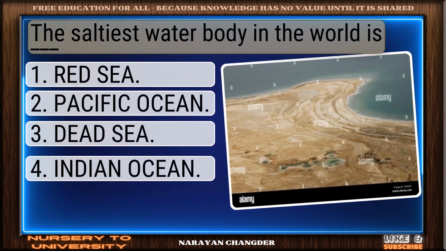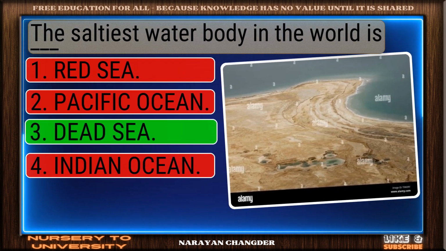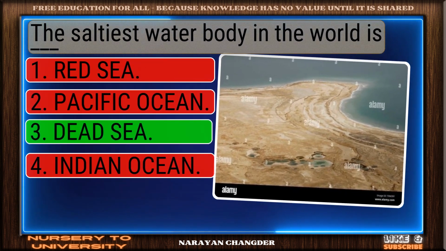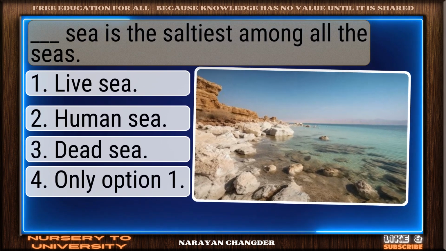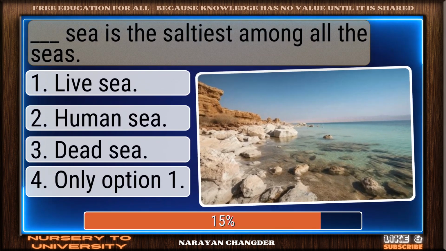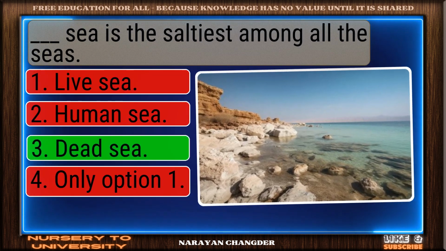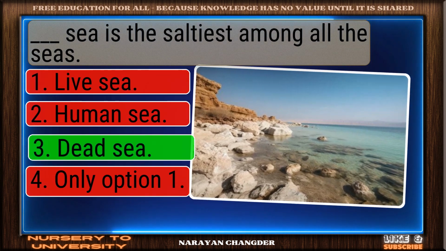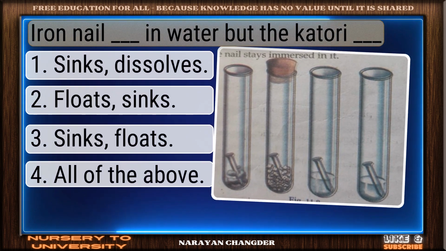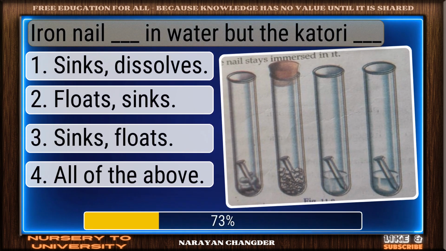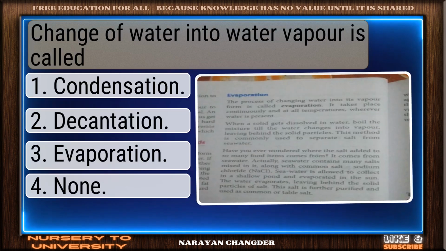The saltiest water body in the world is dash. Nicely done. Dead Sea is a solid answer. Dash Sea is the saltiest among all the seas. You chose Dead Sea, and it is correct. Iron nail dash in water, but the Katori dash. Bravo. Sinks, floats is the answer.